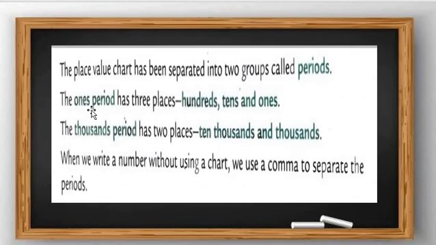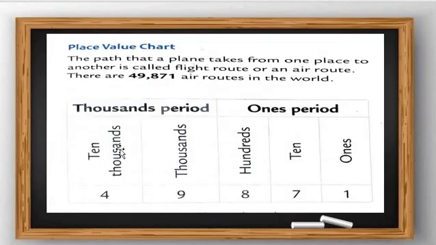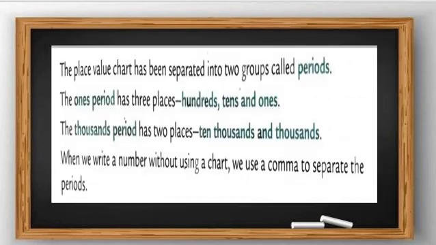Now let's check here. The place value chart has been separated into 2 groups called periods. That is the definition of a period. Let's see: in the thousands period, how many groups are there? The 10,000 and 1,000 groups. The first group is ten thousands and the second group is thousands. Ten thousands and thousands together are called the thousands period. Got my point?